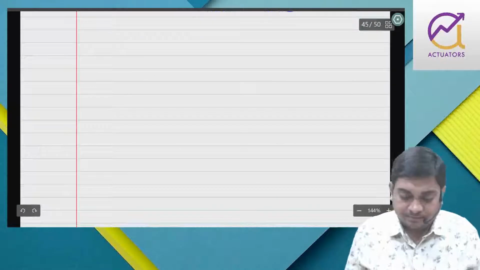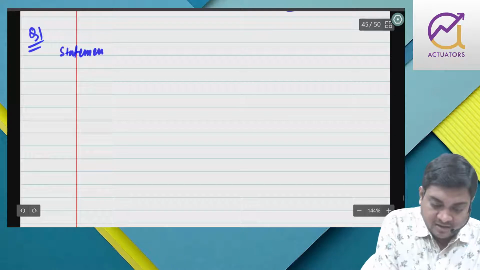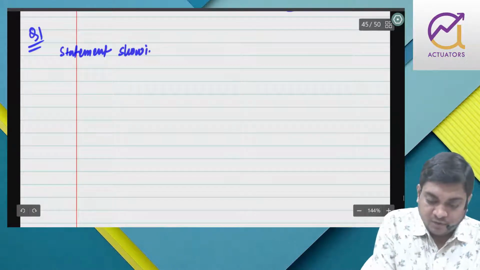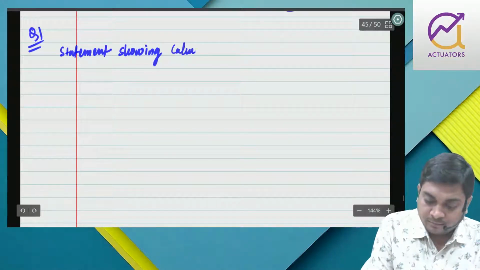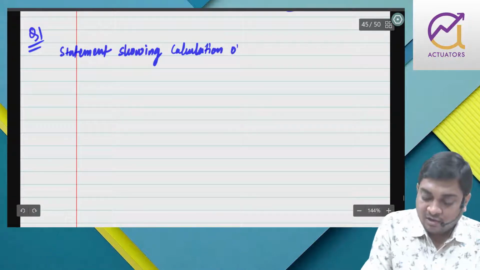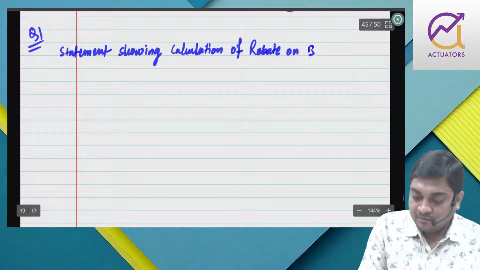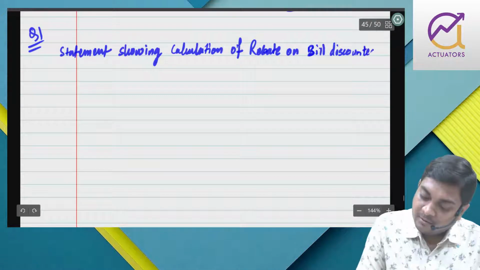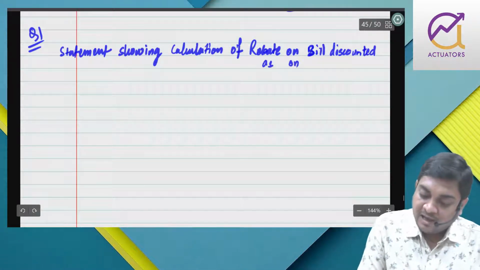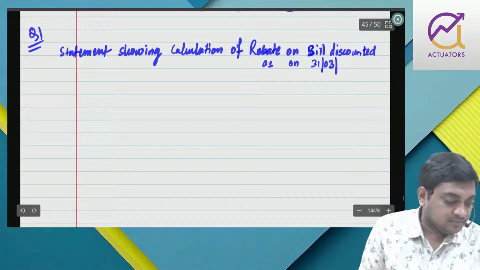So there is a working note. Question 1. Statement showing calculation of rebate on bill discounted as on 31st March.